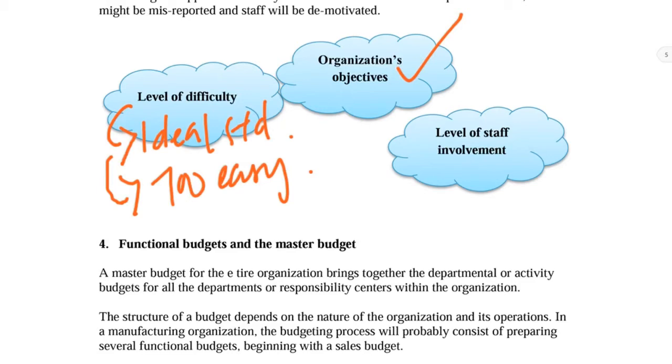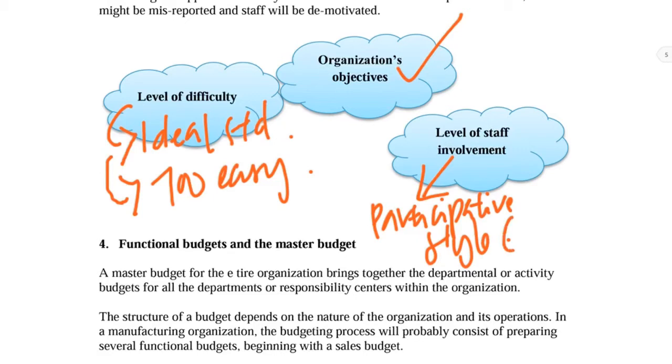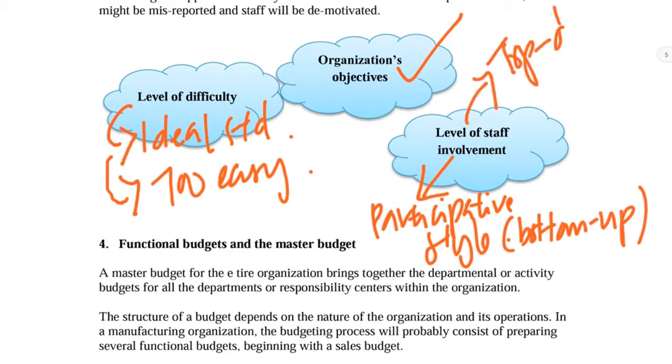When we come to this portion, we have two options. Either you let them be involved, we call this the participative style, meaning let them be involved, and we can call this a bottom-up system. Or another alternative is we call this system a top-down system. Top-down and bottom-up are totally opposite. Top-down is more on, you just give the instructions and you don't let them participate. After you decide, you just tell them what to do. This is under the top-down system.